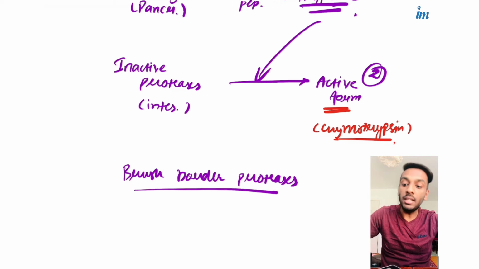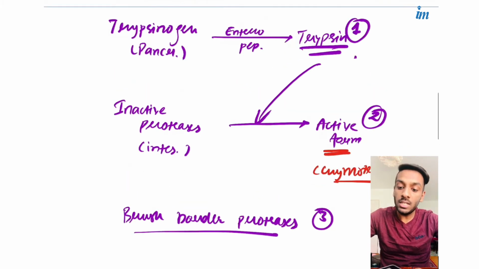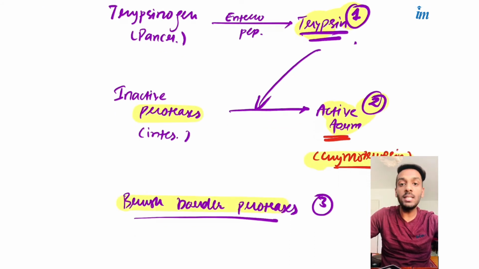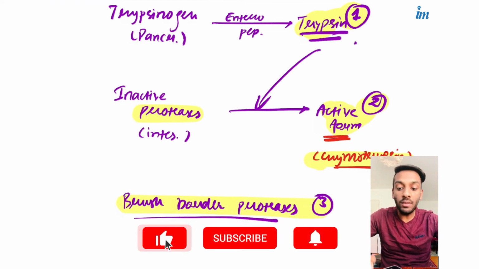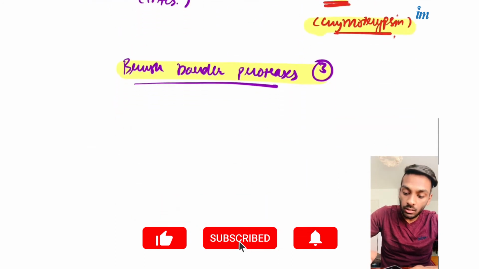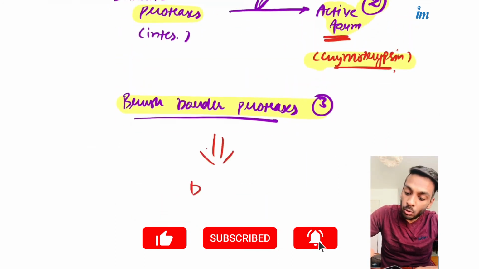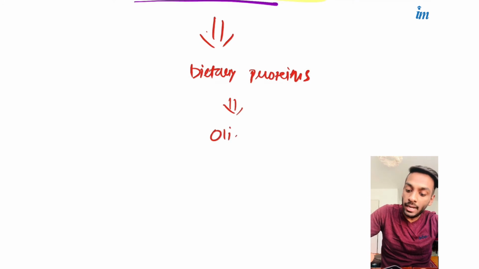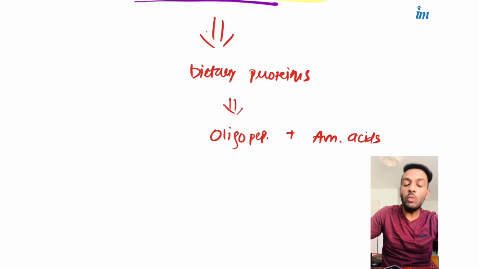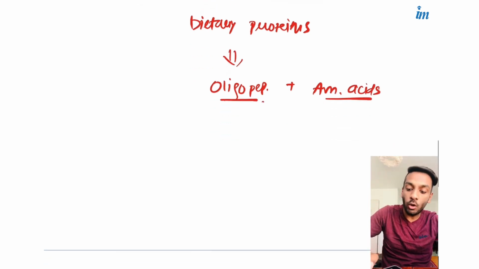Now the third which we need are the brush border proteases. This is number 3. So these are the three different types. The first is trypsin, the second is the active form of proteases like chymotrypsin, and the third are the brush border proteases which are released from the villi-like cells in the intestine. These three will act on the dietary proteins, and this dietary protein will break down into oligopeptides and amino acids.